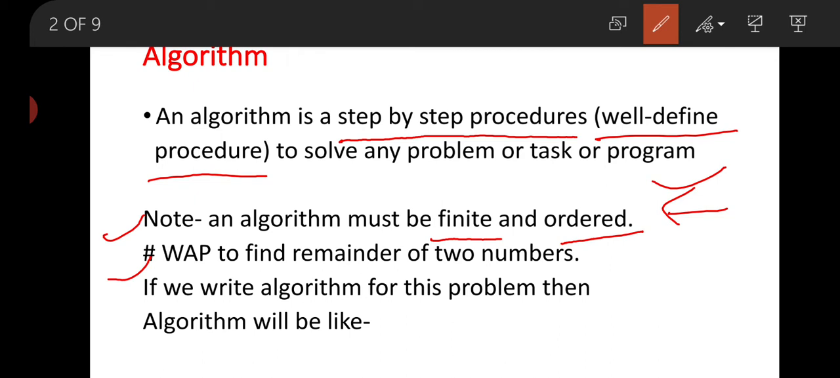Now if we are going to see this algorithm with the help of a program, now see, here is the program: write a program to find the remainder of two numbers. Now if we write an algorithm for this problem, how should we write the algorithm? First of all, our problem is to find out the remainder of two numbers.